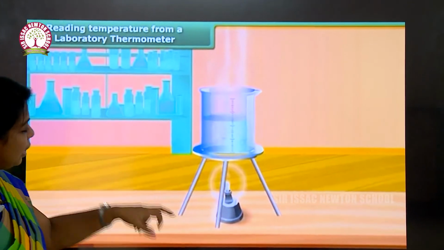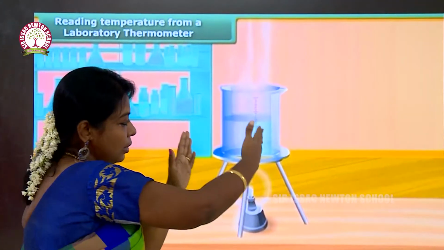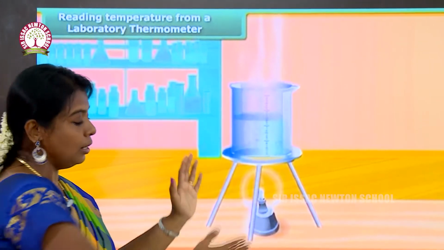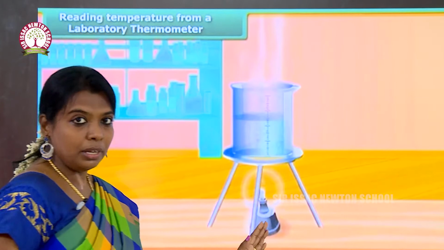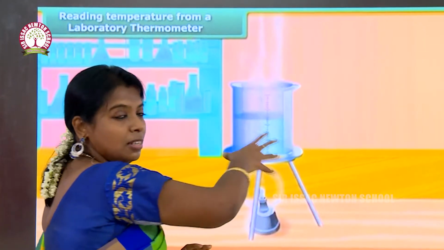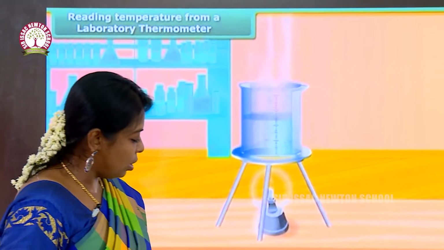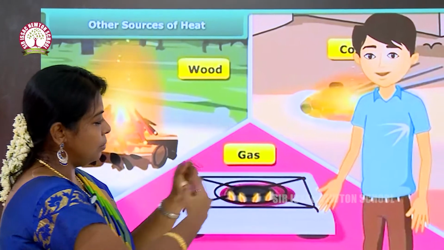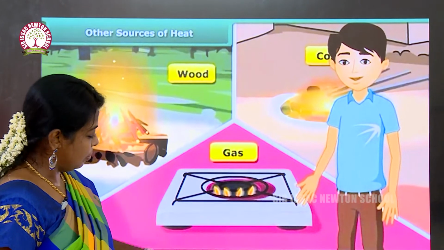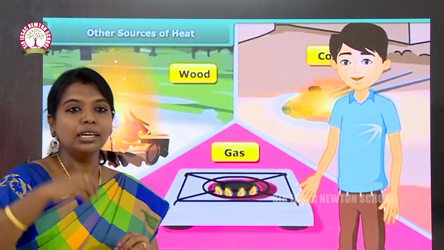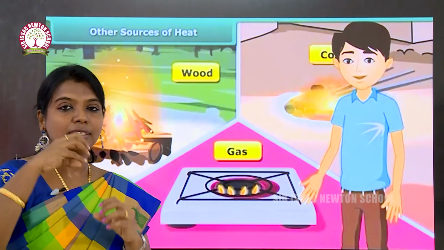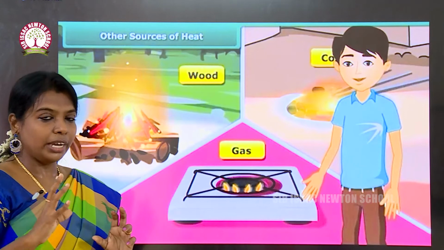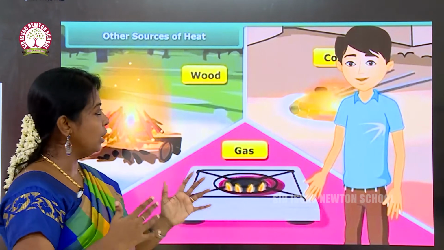Reading the temperature from the laboratory thermometer. Just imagine that we are heating water in a lab. This is the Bunsen burner and we are going to heat the solution. It is taken in a beaker and water is there. While heating, we can find out whether the temperature is 100 degrees Celsius or 110 degrees Celsius. We can find out the temperature of the boiling water.